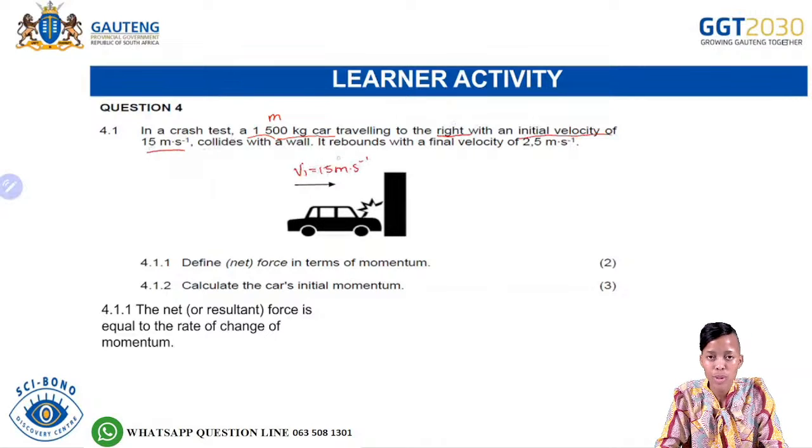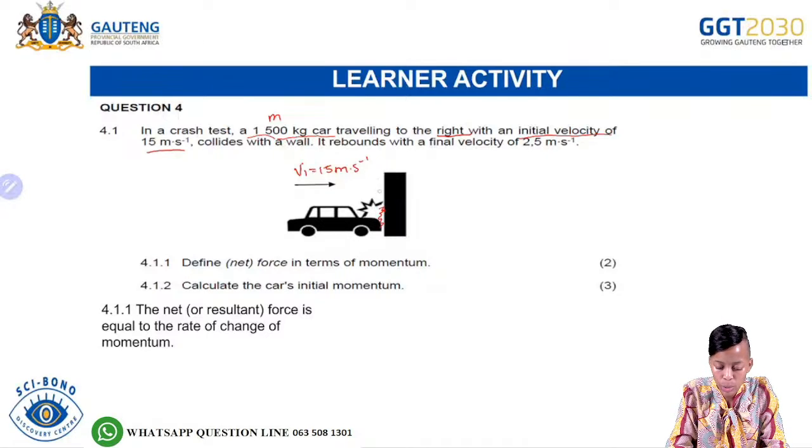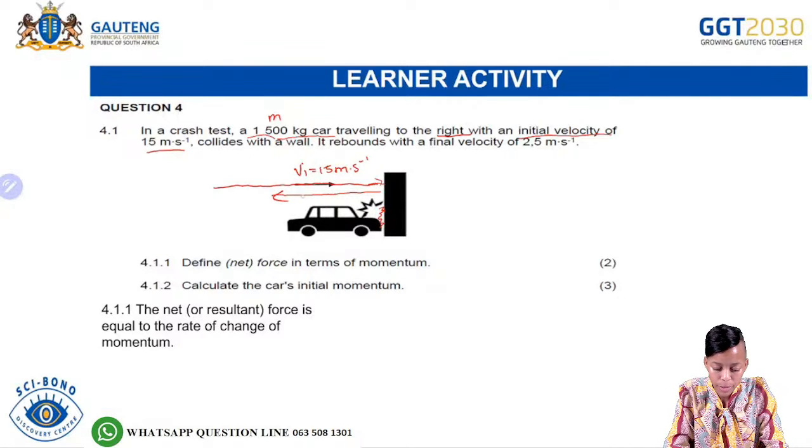It collides with a wall and then it rebounds with a final velocity. After colliding, the car rebounds with a final velocity, V f, of 2,5 meters per second.